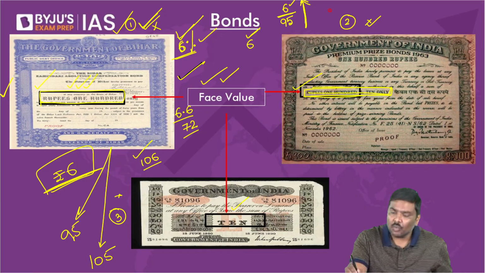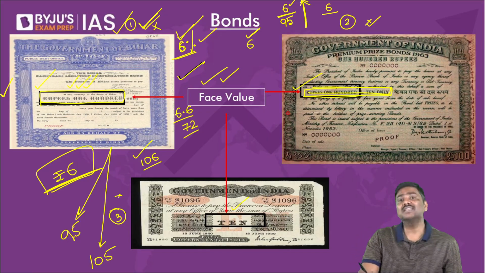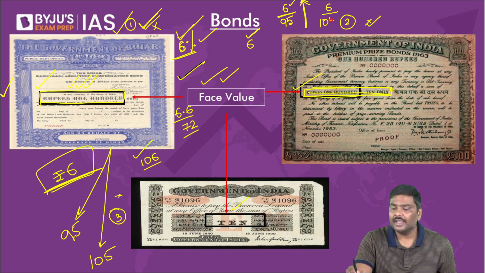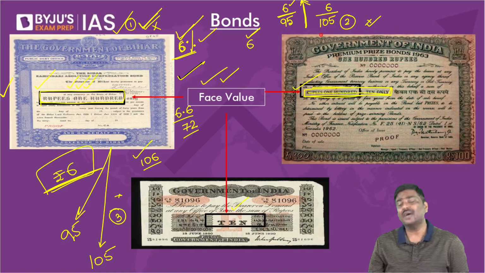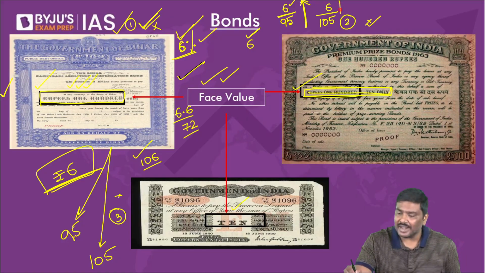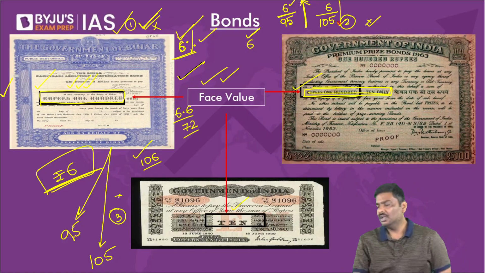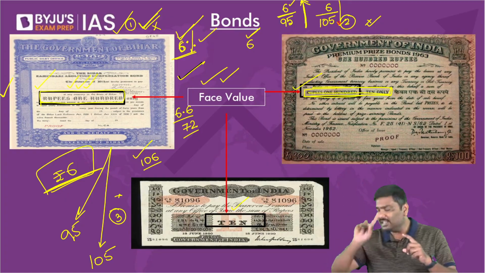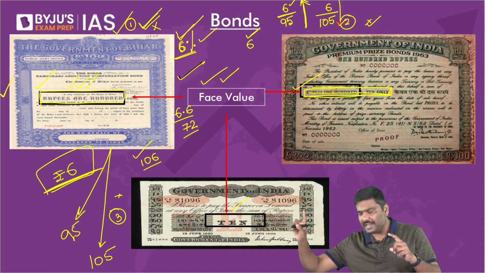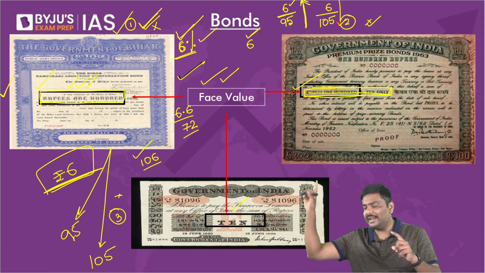But what if you purchase this bond at 105 rupees? You will earn a coupon of 6 rupees, but your investment is 105 rupees, so your yield rate will be lower. This is how the yield rate in the market will keep on fluctuating.